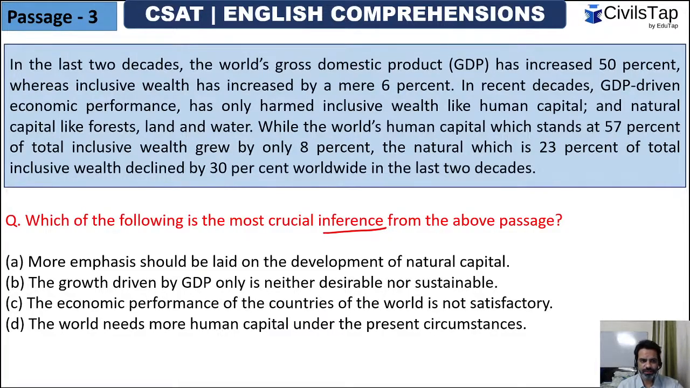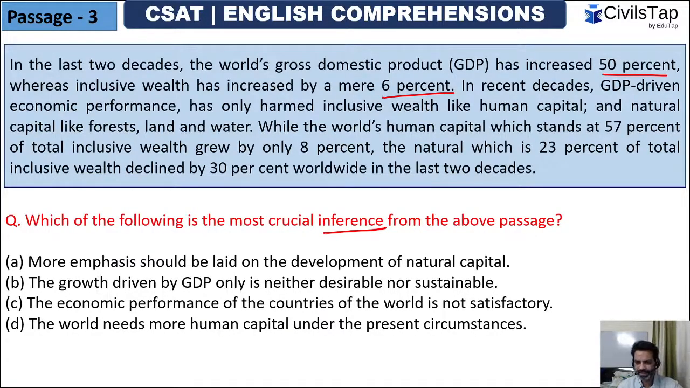In the last 2 decades, the world's GDP, world's gross domestic product, has increased 50%. So guys, in the last 2 decades, the world's GDP has increased 50%, whereas inclusive wealth has increased by a mere 6%. Inclusive wealth, understand that everyone, even rich and poor, are able to increase their wealth. So GDP has increased by 50%, but inclusive wealth has increased by mere 6%.